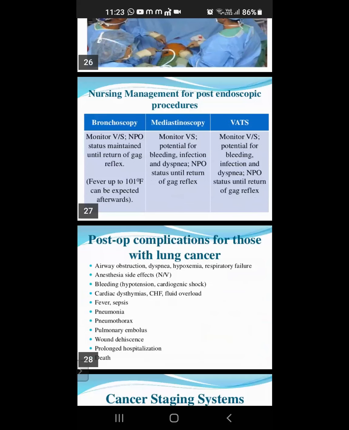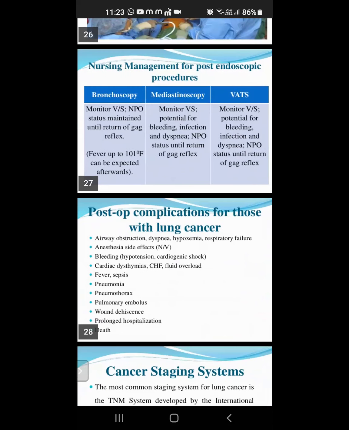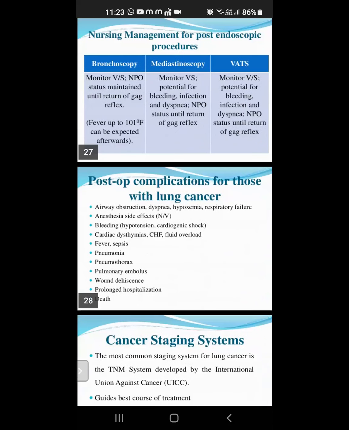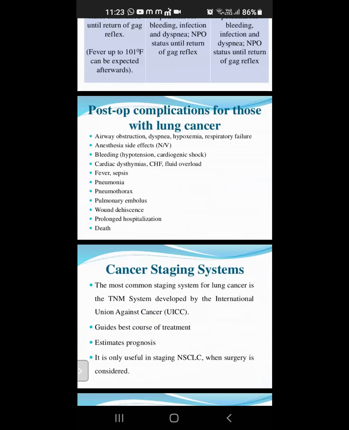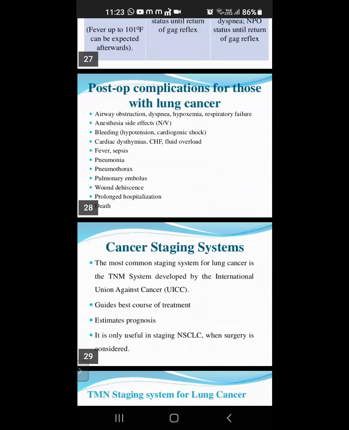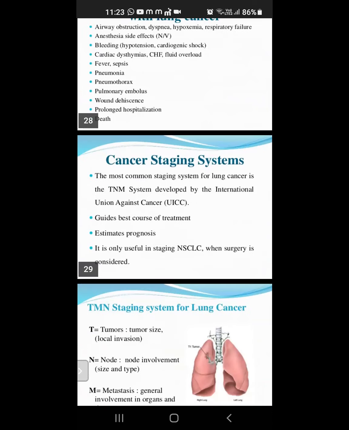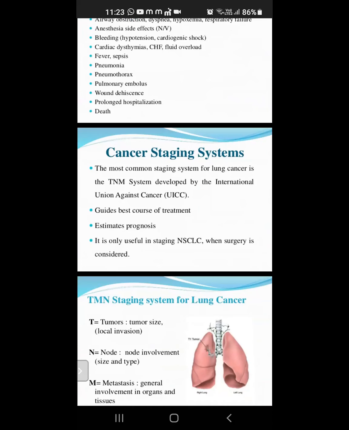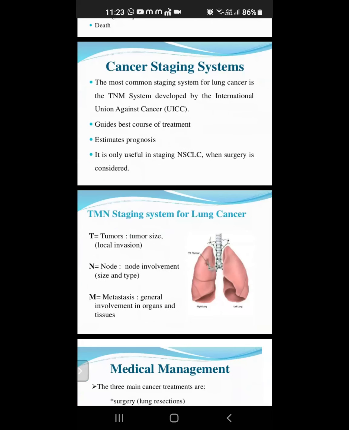Next, post-op complications of lung cancer are bleeding, cardiac problems, fever, pneumonia, pneumothorax, pulmonary embolus, and wound problems. Next, the cancer staging system is TNM.